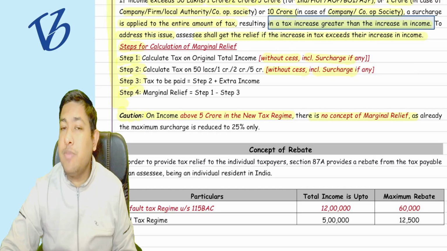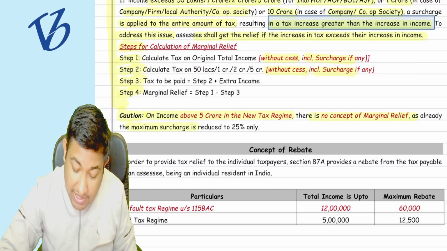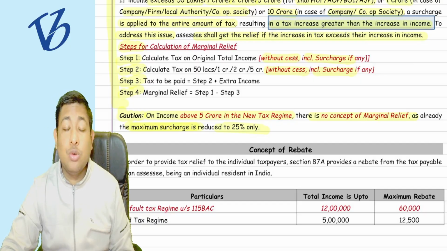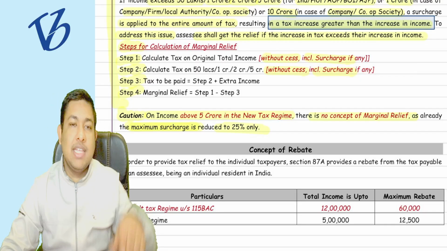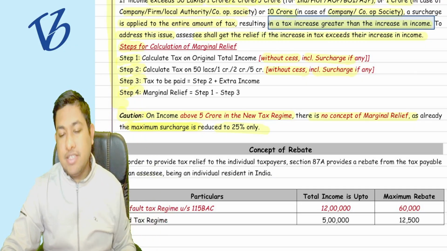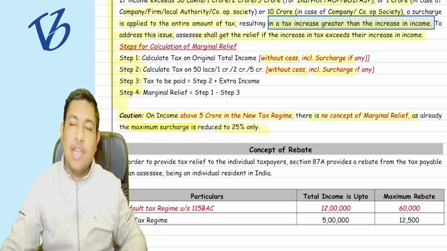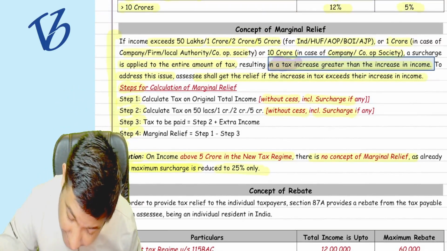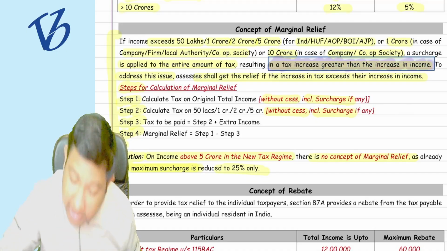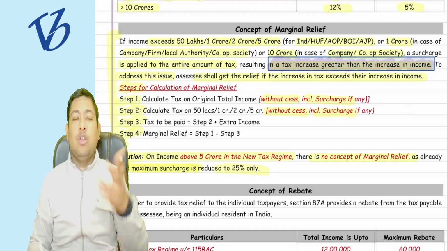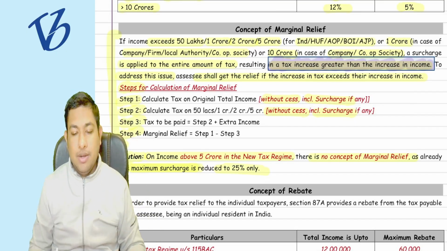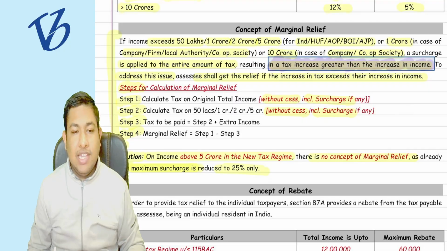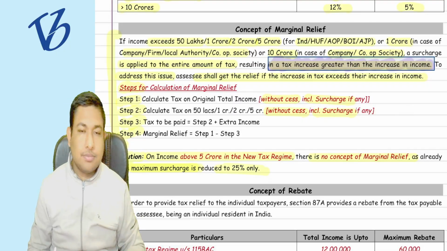Why? Because the maximum surcharge is reduced to 25% only, so there could not be a case where the increase in tax is greater than the increase in income. If that line does not hold true, then the concept of marginal relief will not be applicable. Just tell me whether it is clear to you or not.